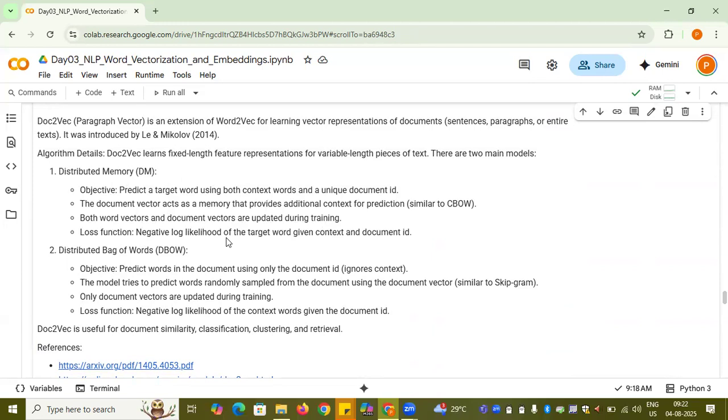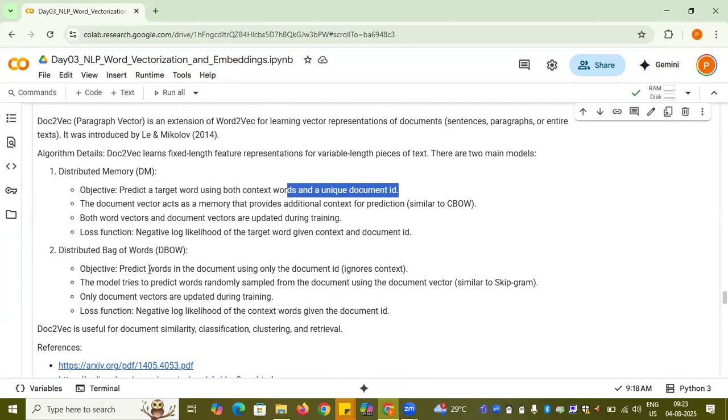Two things here. So this is again the same. Distributed memory corresponds to the continuous bag of words. Basically, predict a target word using the context word. And distributed bag of words is nothing but similar to the skip gram. Predict the words in the document using only the document ID. Of course, the document ID will definitely be there because it's like the document embedding. So predict a target word using both context words and the unique document ID.